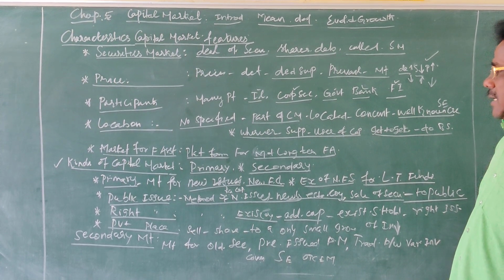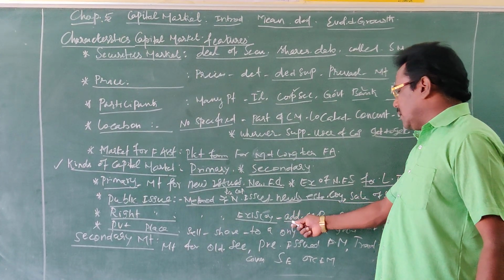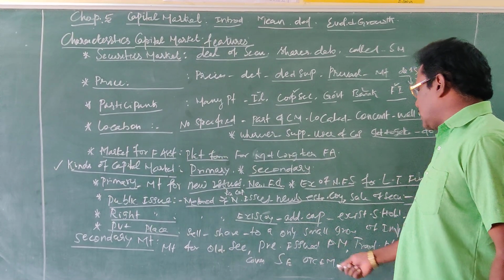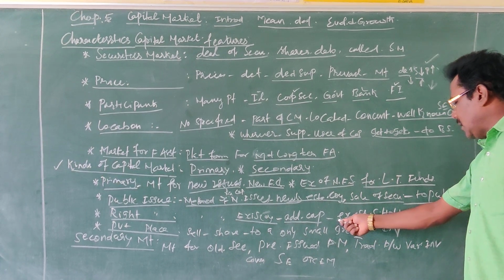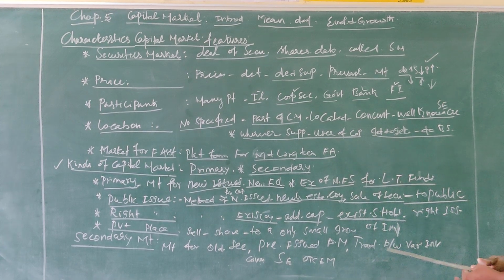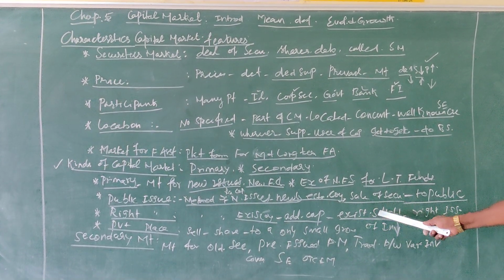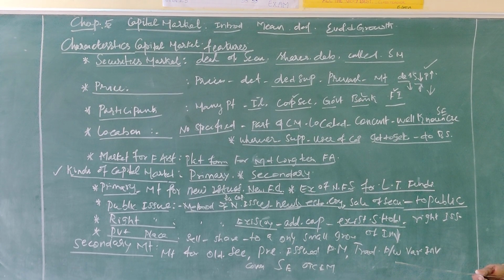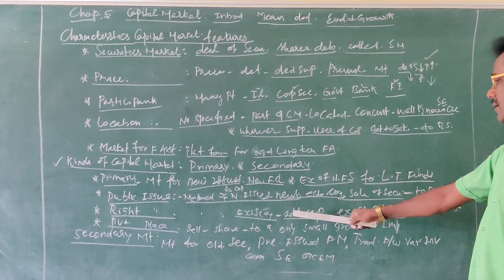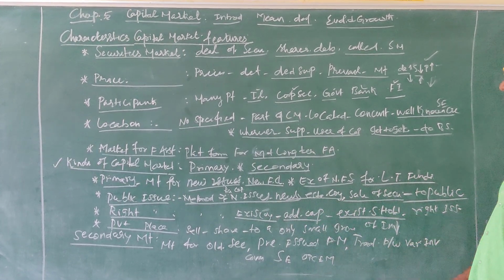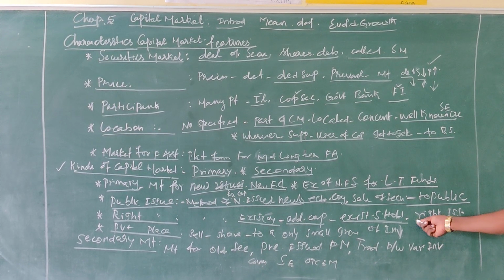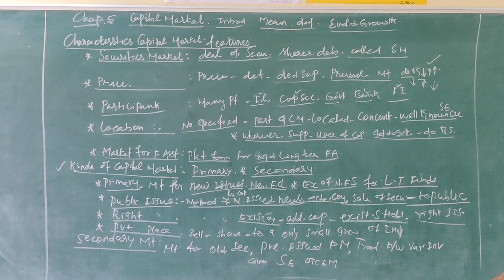In such a situation, the company issues shares and debentures or other securities for raising additional capital only to the existing shareholders. Existing shareholders means those who are already shareholders in the same company. They only get the shares when the company issues the additional shares. That is why this method of issue is called right issue.